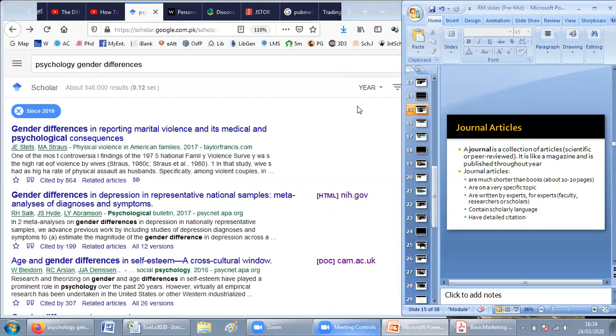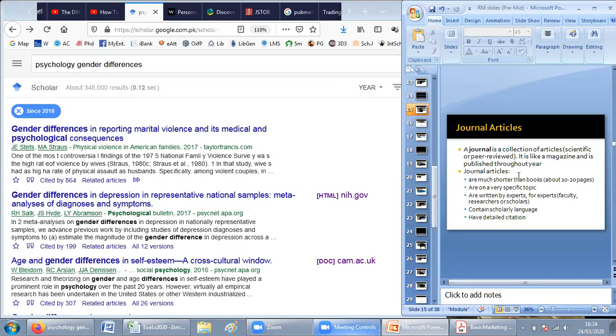So, first of all, what is the difference between a journal article and a magazine article? A journal is also a collection of articles, but these are scientific articles, also called peer reviewed. These are reviewed by two experts before these are published, instead of a normal magazine or a newspaper article. So, this is a very critical difference between a journal and any other normal article.